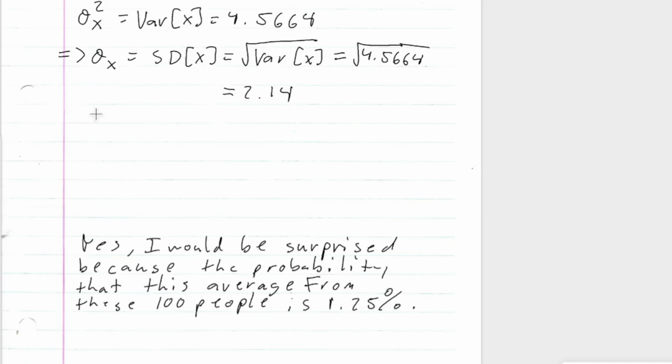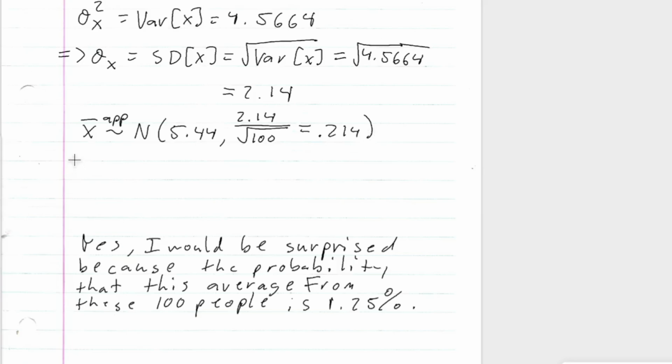So as you can see, I have my conclusion here. I have that x bar follows an approximately normal distribution with the mean of x, remember, was 5.44, and the standard deviation of x bar is the standard deviation of x, which we just found is 2.14, over the square root of n, which is 100, and this turns out to be 0.214.